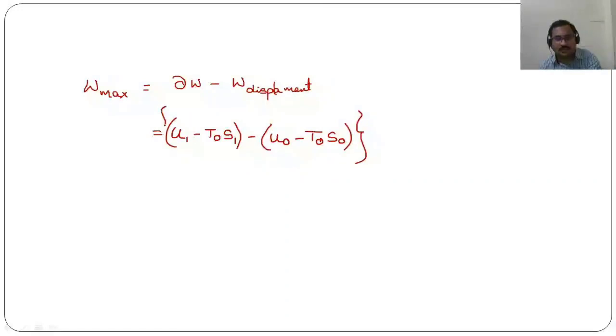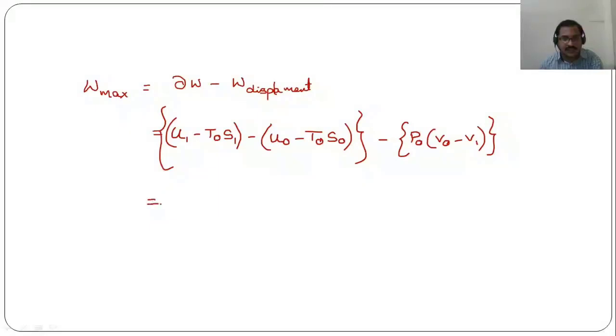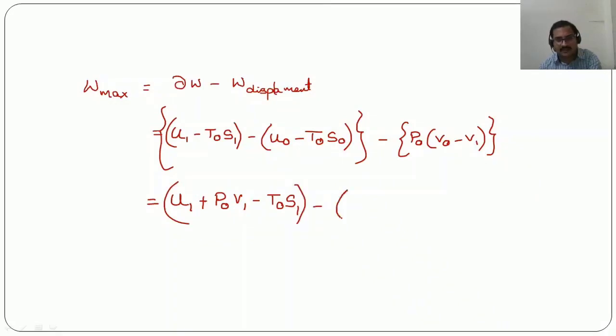So dou W minus displacement work, which is P0 into (V0 minus V1). So this is what we have got. Now we can write this equation like this: (U1 plus P0 V1 minus T0 S1) minus (U0 plus P0 V0 minus T0 S0). So this is the equation that we have got here.